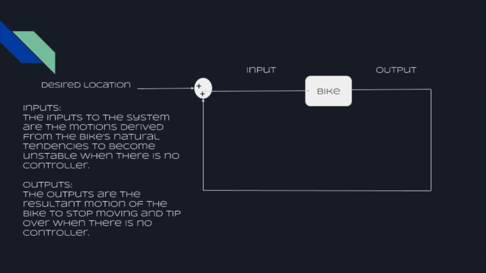Here we have our first block diagram. We have our inputs first, and in this situation, because there's no controller, this would be the first applied force or gravity. And because we have no control of the feedback, then the output would be the bike's natural tendency to fall over.